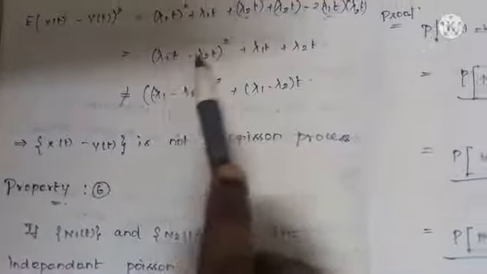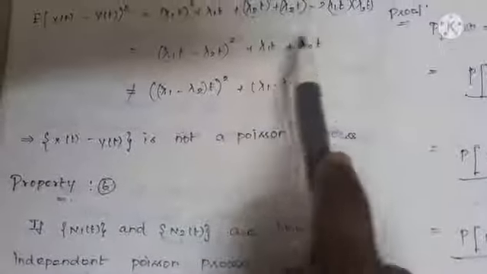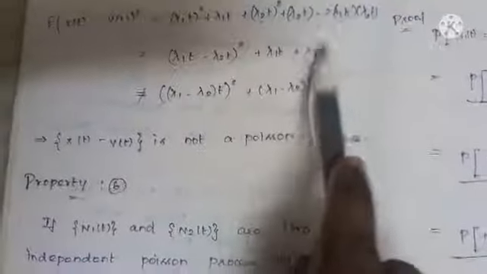But when you look at the answer, it is (lambda t) whole square. In place of lambda, lambda 1 minus lambda 2. But in place of this, it must be (lambda 1 minus lambda 2) into t is the answer. But it is different here. So this answer is not obtained. Hence, it is not a Poisson process.